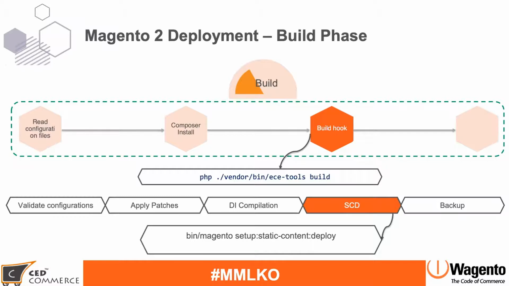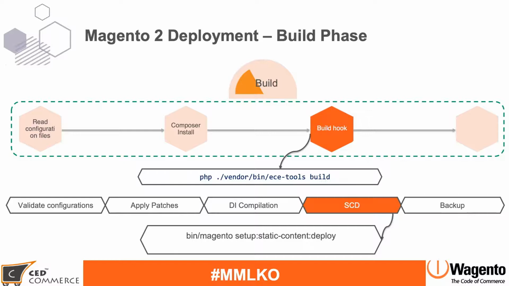Magento can run this step either during the build phase or during the deploy phase, based on your custom requirements and what your project needs, so you can put this static content deploy in different phases. What exactly will it do? It will generate the static content related to language pack, theme, JavaScript, all the static content, and put it into the specific directories.